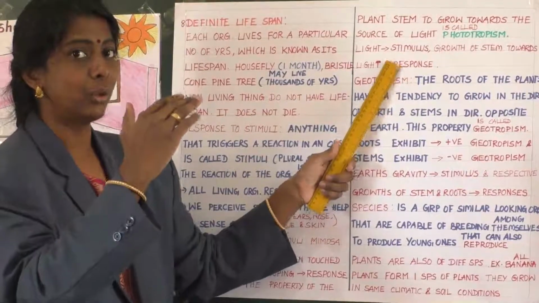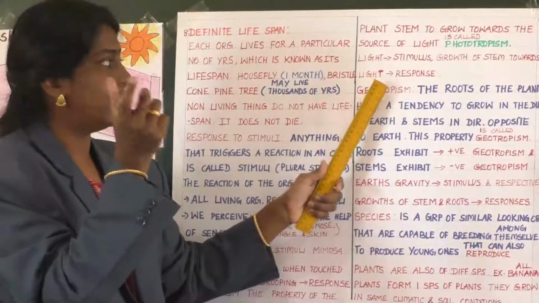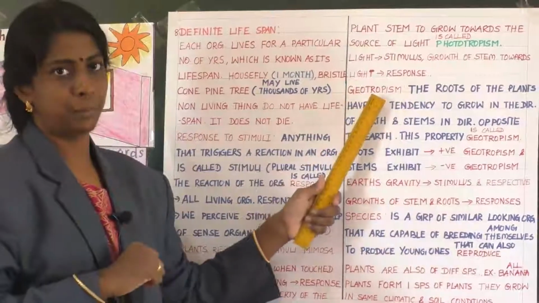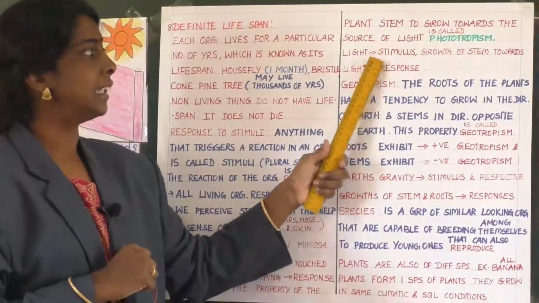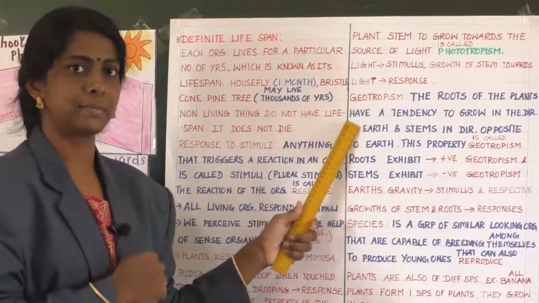The plant is growing towards the light source, no? That action, that reaction is said to be a response. Clear? So the light is the stimulus and the growth is the response.